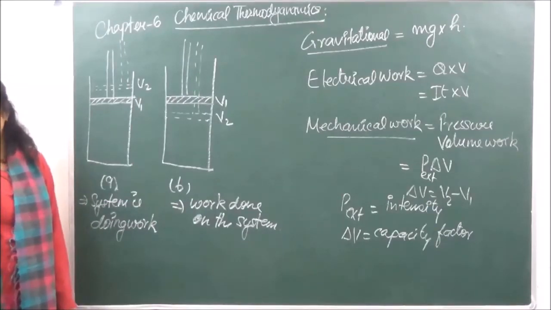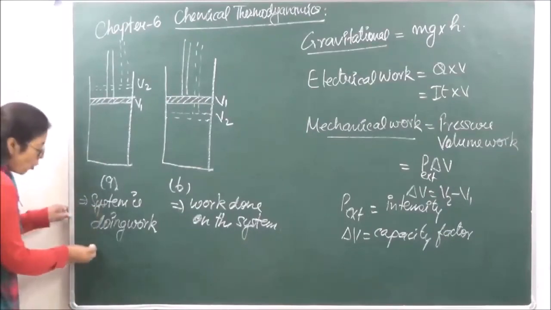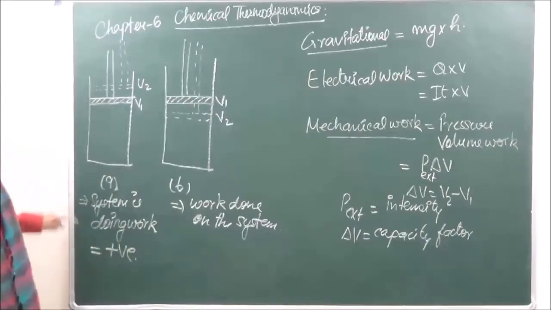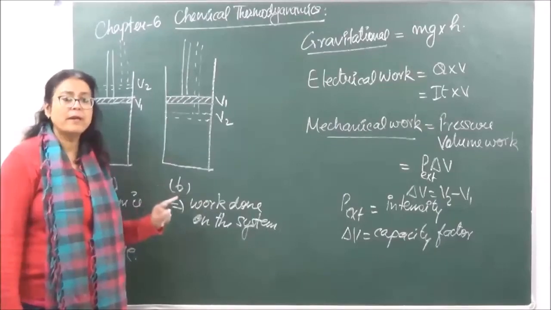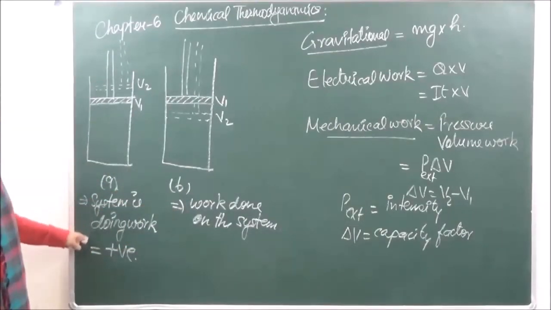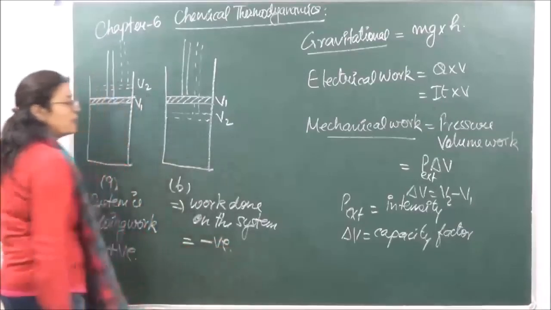So when we are doing this, we say that work done on the system is always going to be positive. This is very important because this will lead to our first law of thermodynamics के numericals. So this section is important. So we are saying work done on the system is going to be positive, and work done by the system is going to be negative.